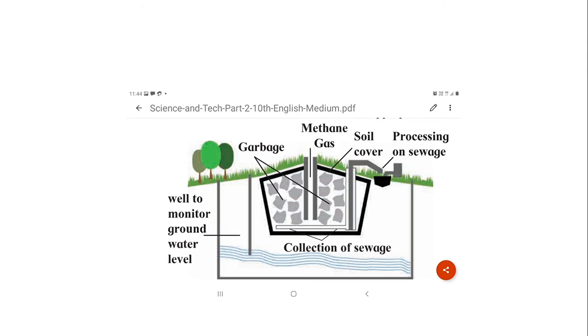So this is also one benefit. Water released after microbial treatment is also environmentally safe. It does not cause any harm to the environment. Microbes are used for bioremediation of environment polluted due to sewage.